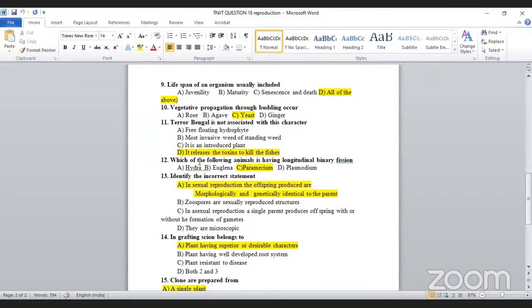Okay. Another one is, which of the following animals has longitudinal binary fission? Just think about this, longitudinal binary fission. Which one is correct? Which one is correct, Pa? In the 12th question? Sir, Euglena. Euglena. Are you sure? Yes, sir. What about paramecium? Sir, it is transverse binary fission. Which one? Paramecium is also longitudinal, isn't it, or not?